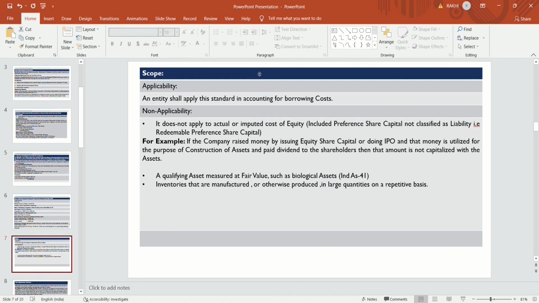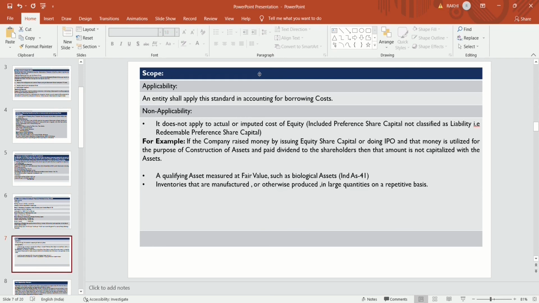But if the preference share capital is a redeemable preference share capital and treated as a liability, then any dividend or interest paid on that preference share capital is to be treated as a borrowing cost.